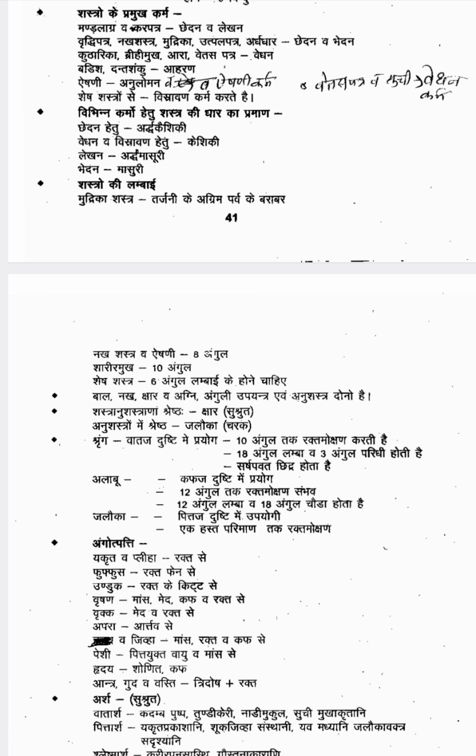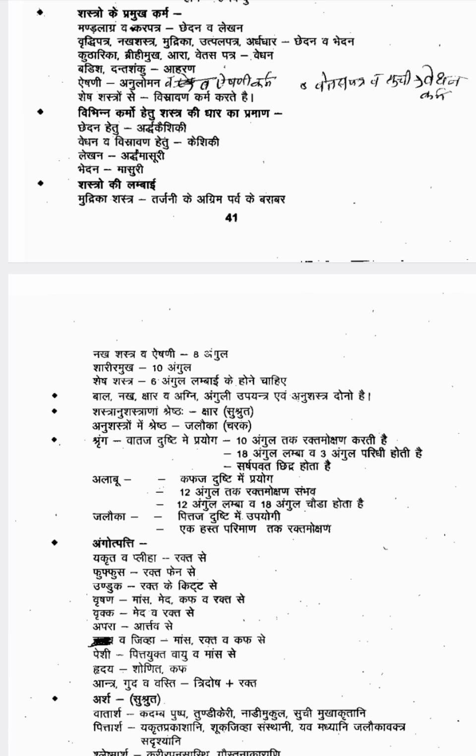From the shringa, 10 angula of blood we can withdraw. The length of the shringa is 18 angula, the width is 3 angula, and the hole is similar to a sarshapa chidra, the size through which a sarshapa seed can enter. Shringa we can correlate with the horn. So the size of the hole should be sarshapa size. Length is 18 angula, 3 angula width, and 10 angula of blood we can withdraw.